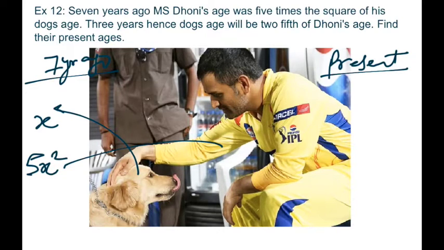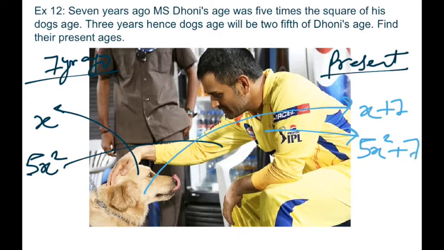And the present age of the dog would be x plus 7. So Dhoni's present age would be 5x square plus 7.